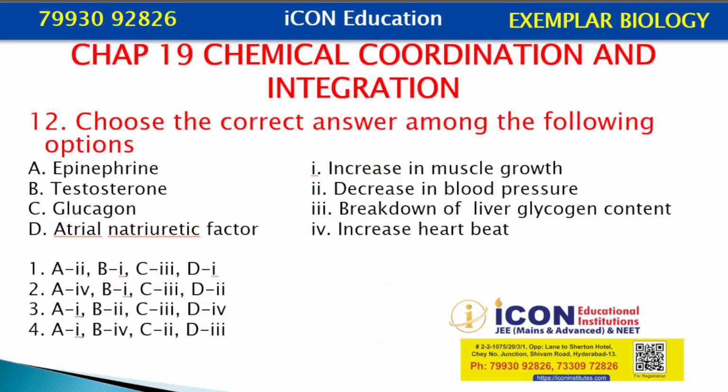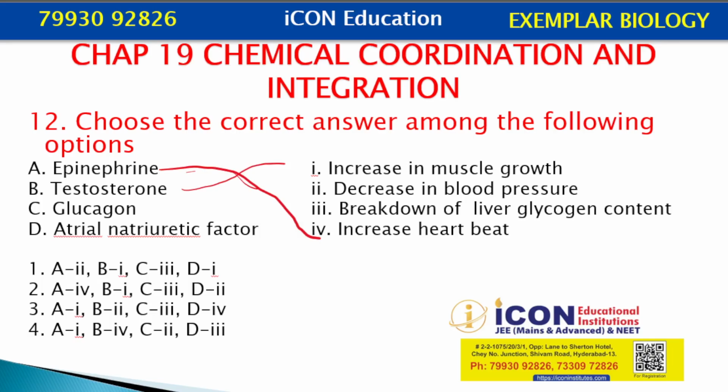Choose the correct answer among the following options. Column 1: epinephrine, testosterone, glucagon, atrial natriuretic factor. Column 2: increase in muscle growth, decrease in blood pressure, breakdown of liver glycogen content, increase heartbeat. So let's start. Epinephrine can increase the heartbeat and breath rate under emergency situations. Testosterone causes development of secondary sexual characters in the male, so we can select increase in muscle growth.